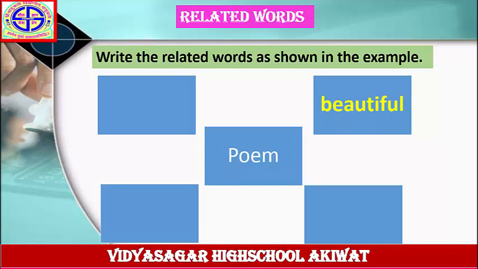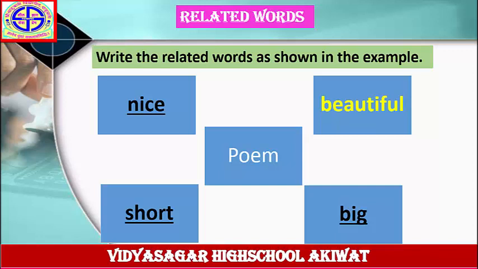What is the answer for the word poem? The answer is nice poem, short poem, big poem. I will repeat this once again. Beautiful poem, nice poem, short poem, big poem. These are all adjectives and these words are related to the word poem.